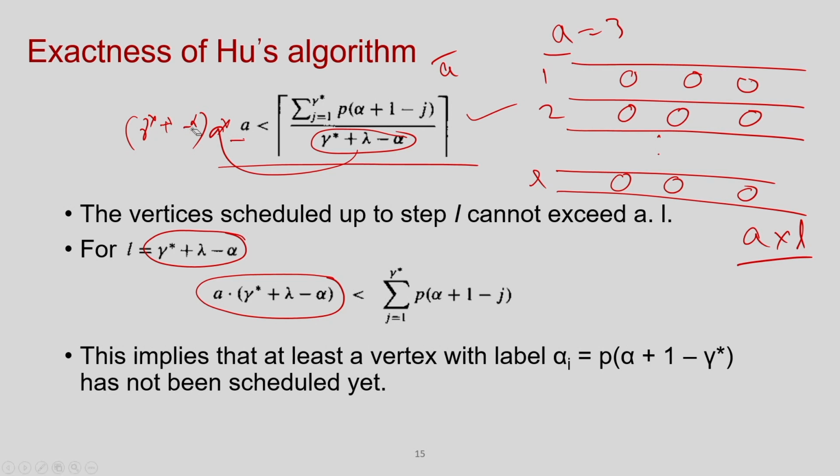So, this is the maximum number of operations scheduled till this timestamp. And it is less than this, I just get it from this expression, because I move this part to this side. This is what I have written here.